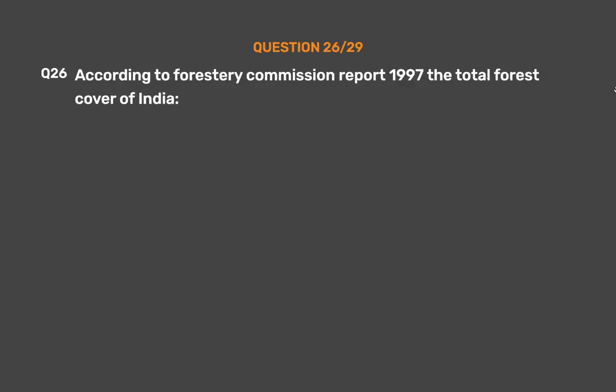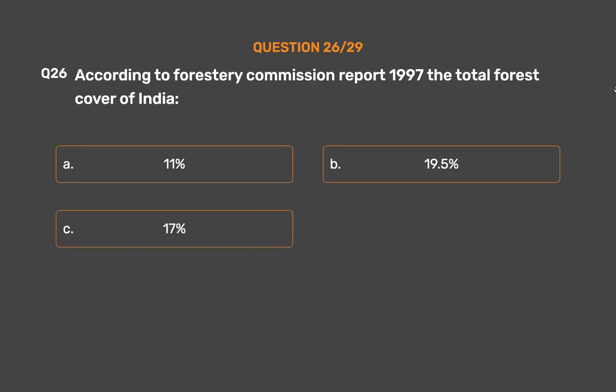Question number 26. According to Forestry Commission Report 1997, the total forest cover of India. Option A. 11%. Option B. 19.5%. Option C. 17%. Option D. 18.7%. The correct answer is option B.